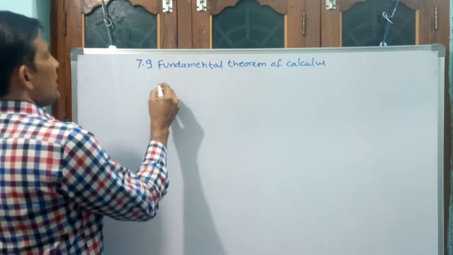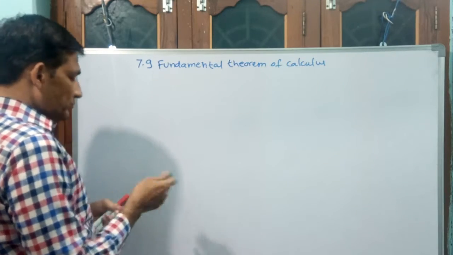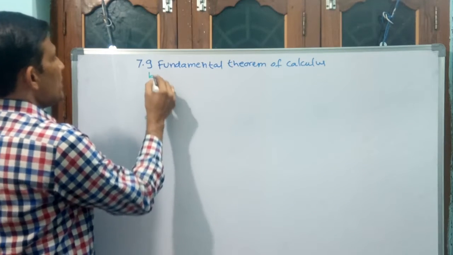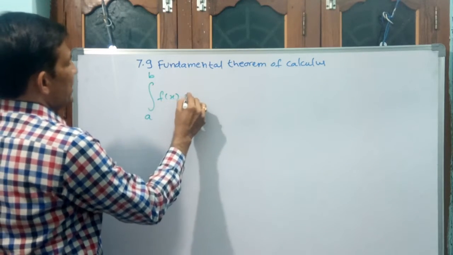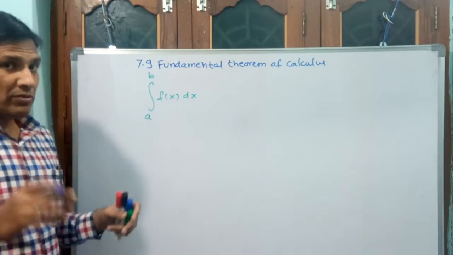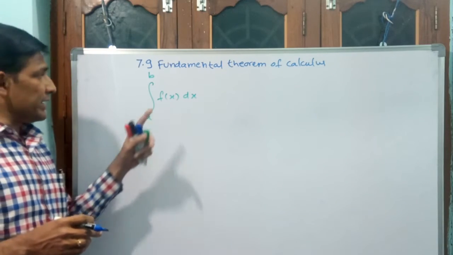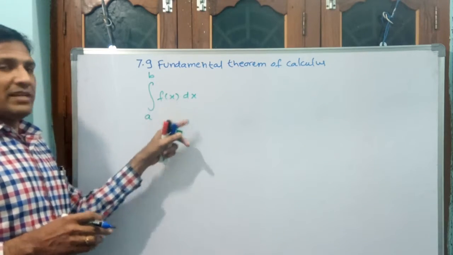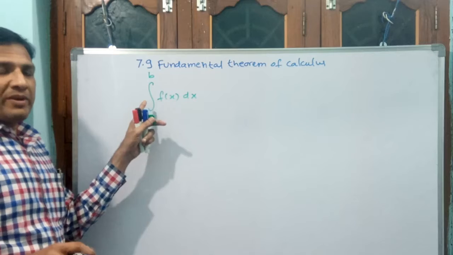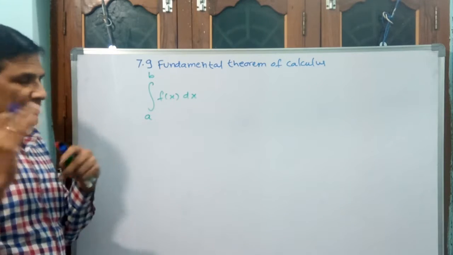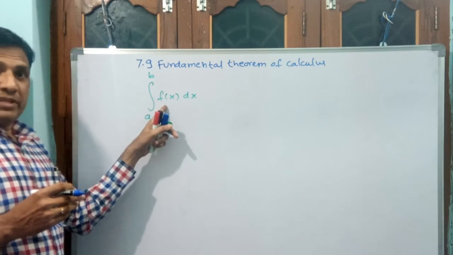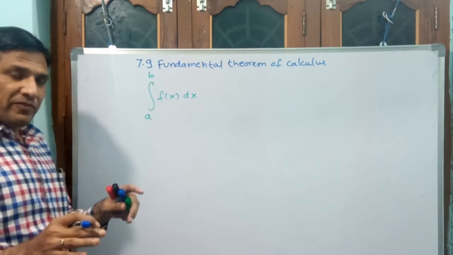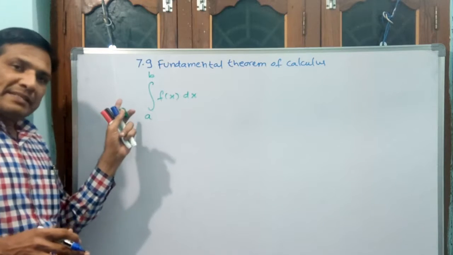Okay, see, if this is your integral, say a to b f of x dx. Observe carefully here, every notation is very important. The integral sign, the elongated s, and dx should be there, must, whether it may be a definite integral or not. Without the function also they can be there. Why? Because without a function, if dx is there, it means 1 into dx, like a constant, and we will give the answer as x.